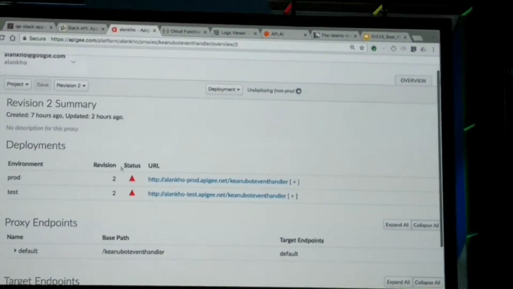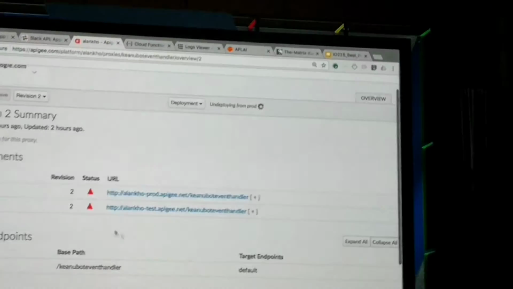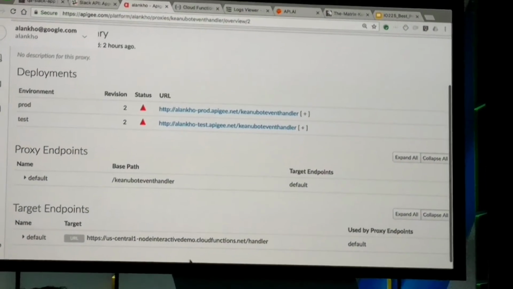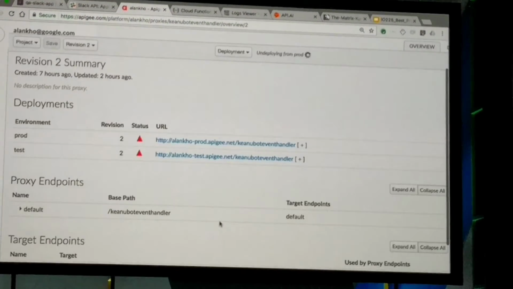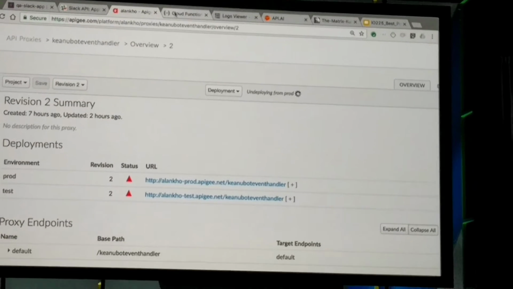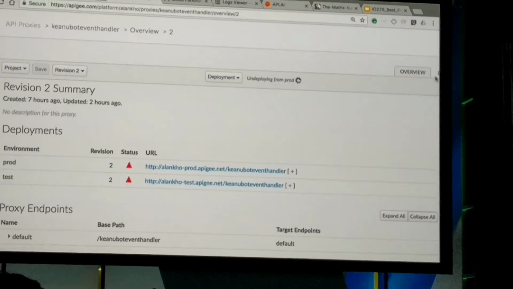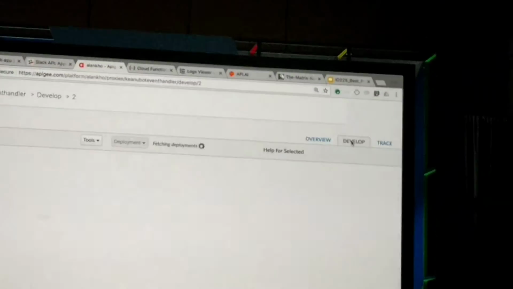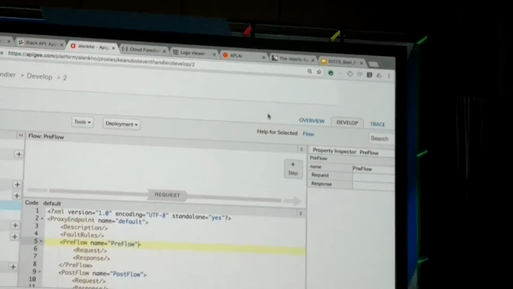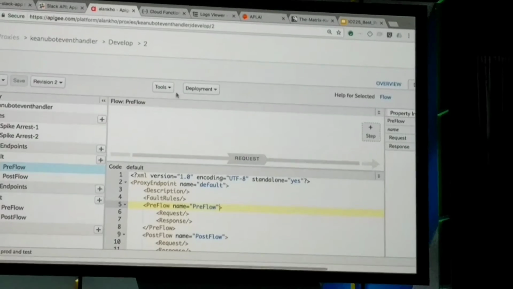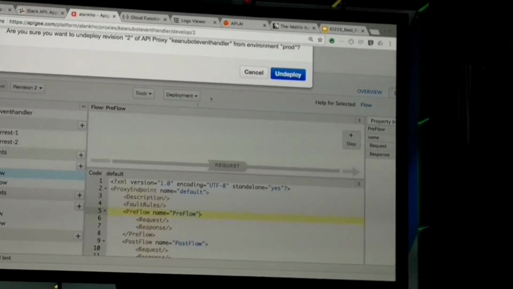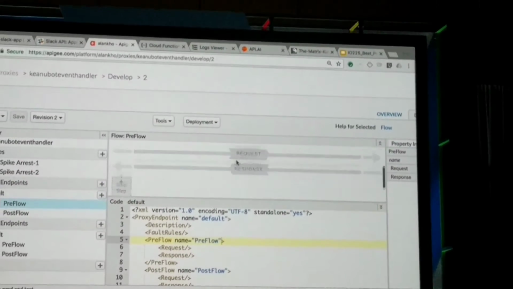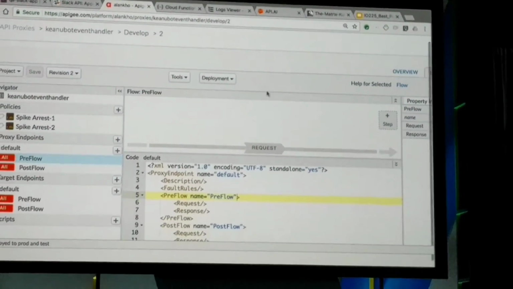What you have here is the URLs, and it points to a particular endpoint target. What else you can do too, and I hope that this is not going to break on me. Give me 1 second here. Oh, actually, you know what? I'm not going to play around with that.